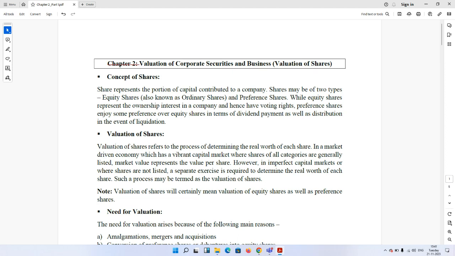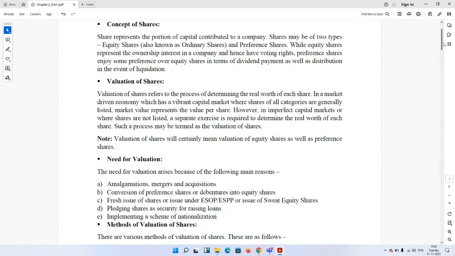Keeping that in mind, we will be in a position to explain why valuation of shares will be required. Valuation of goodwill comes along with valuation of share, and this entire topic comes under the broader purview of the topic valuation of corporate securities and business. Keeping in mind the syllabus of the institute, we are discussing the valuation of share part only and not the other areas. Now, if we go through the basic concept of shares, then we find that share represents the portion of capital contributed to a company.